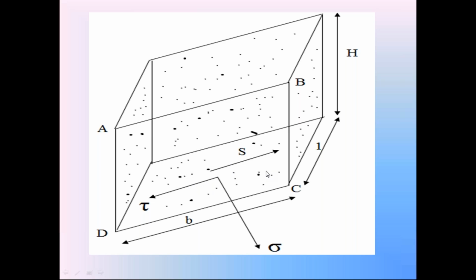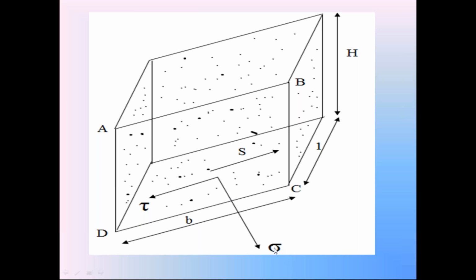Now on this surface CD, due to the normal component N, the normal stress is developed, indicated as sigma. This is called the total normal stress acting on the surface CD.